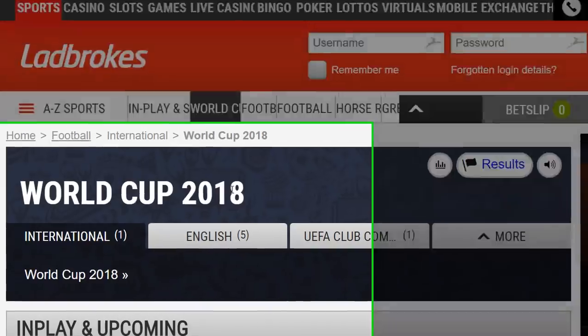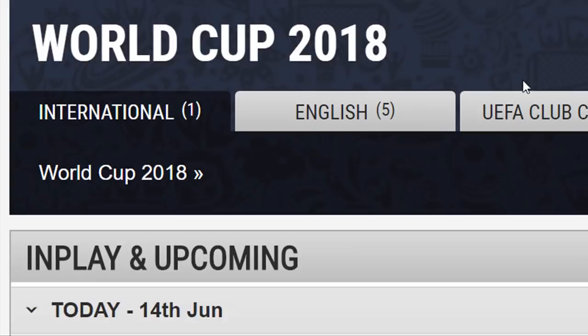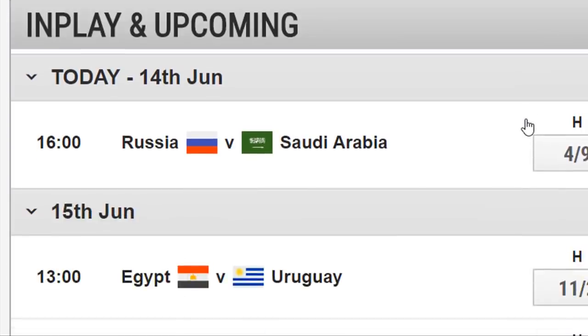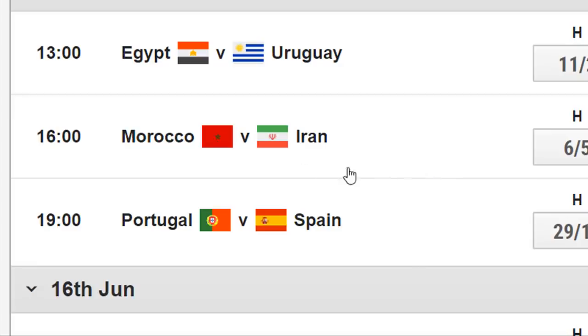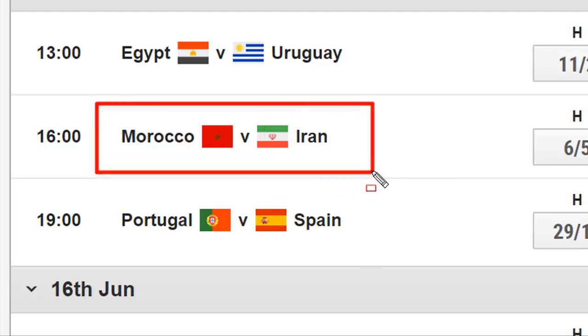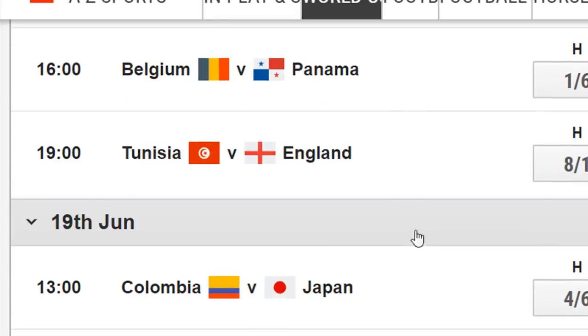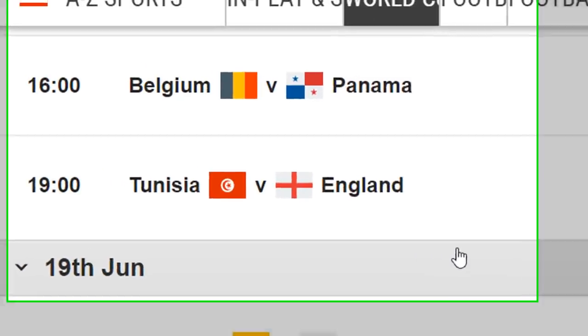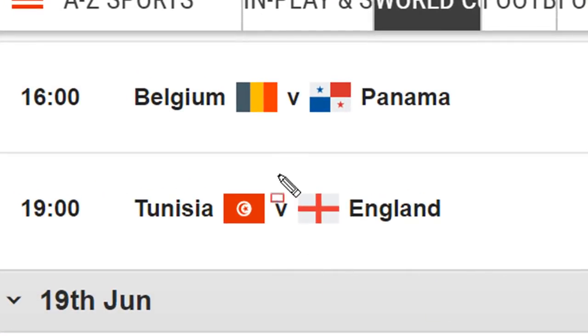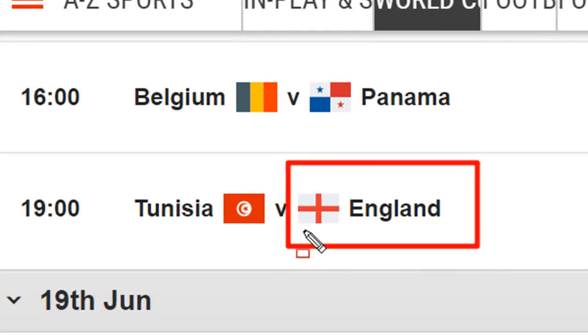And as you can see here on the Ladbrokes website, this is the bookies website for the World Cup games. These are some of the games that are coming up. But also on Friday, there'll be a few games. One particular game I'm looking forward to watching, by the way, is Morocco versus Iran. I'll tell you why in just a few moments. And obviously Portugal versus Spain is a good one. But the team I'm really going to be supporting 100% this year is, of course, England. And they'll be playing against Tunisia in just a few days. And I really hope our boys can do it this year and get us into hopefully the finals or semifinals.